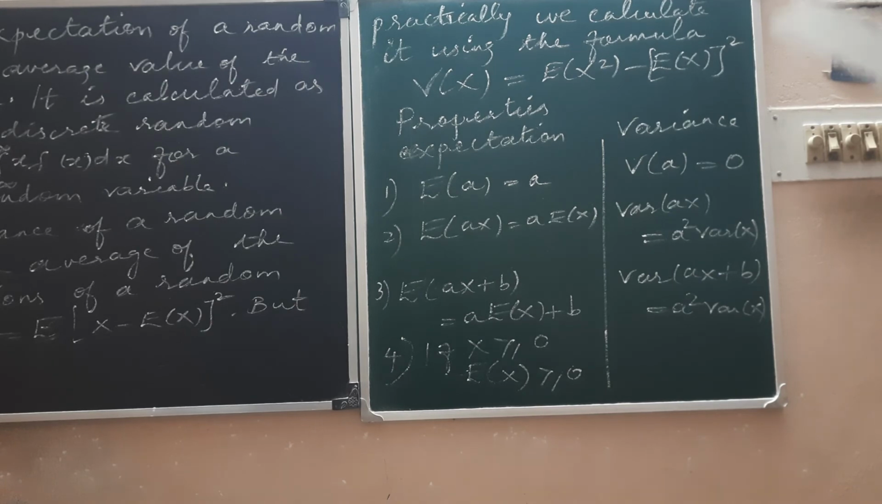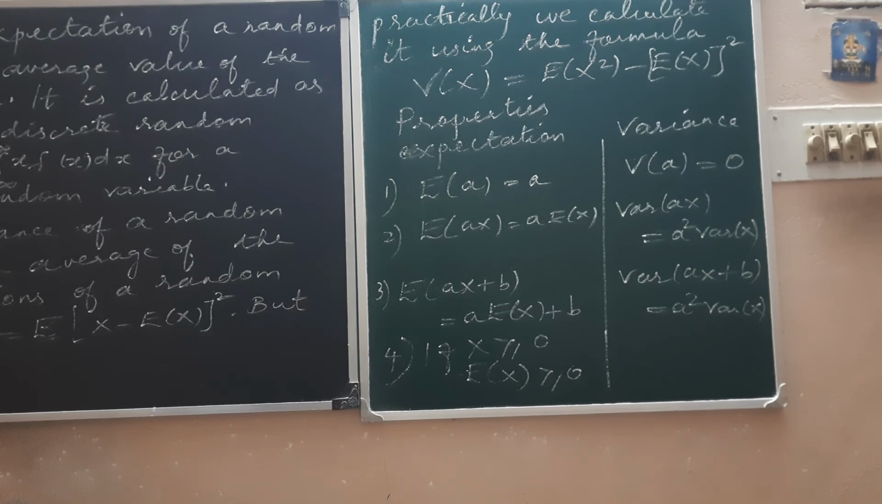Now we see the properties of variance. Variance has the following 3 properties. Variance of a constant is 0, because variance means a measure of variations. A constant will be a constant all the time. There is no change in its value. So variance of a constant has to be 0.